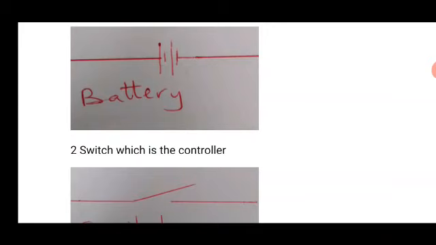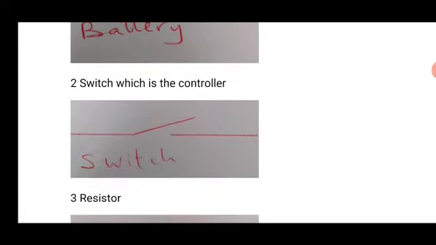The second component is the switch. You are all familiar with the switch. It is purposely made to connect the circuit or to cut off the circuit at the required time. During the day, you will like to switch off your lamp, or anything that is using electric current.